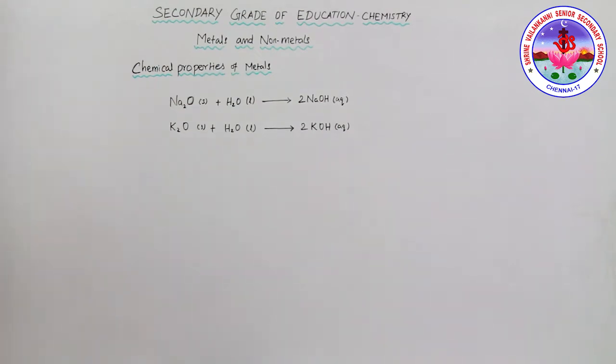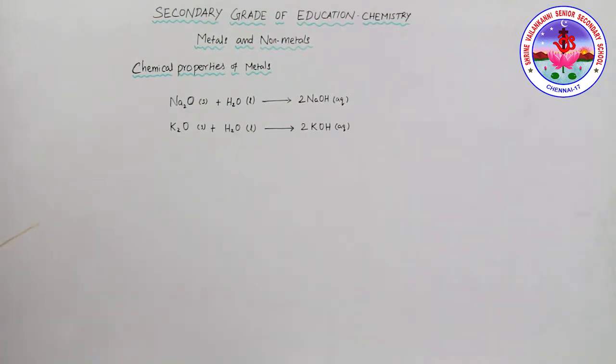For example, iron does not burn on heating, but iron filings burn vigorously when sprinkled in the flame of the burner. Copper does not burn, but when the copper metal is heated, it is coated with a black colored layer of copper(II) oxide. Similarly, silver and gold do not react with oxygen even at a high temperature.